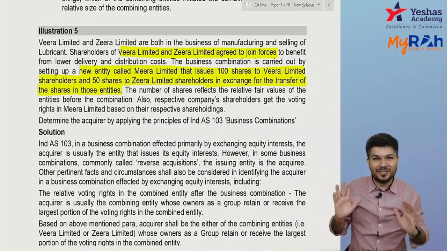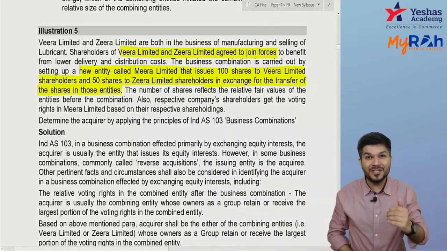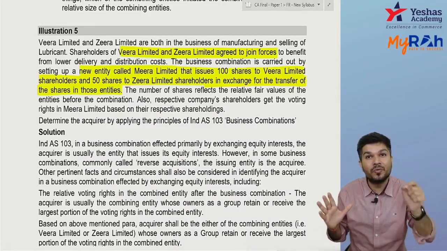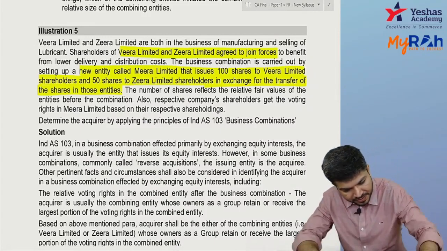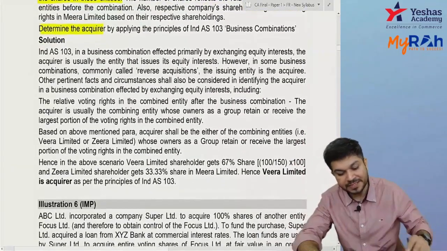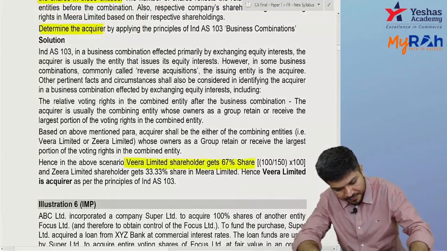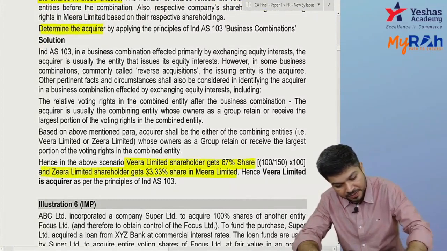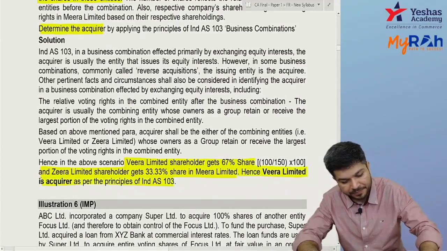In the combined entity, the shareholders of Veera hold 100 shares out of 150. So Veera's shareholders will control the combined entity. Indirectly, Veera took over Zira. Did you understand? Determine the acquirer. Veera took over Zira. Veera's shareholders get 67% and Zira's shareholders get 33% in Meera. So Veera acquired Zira.